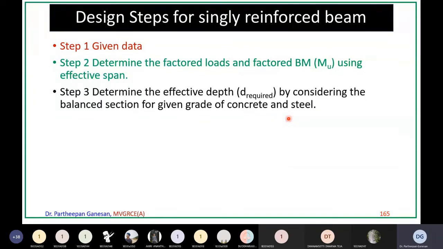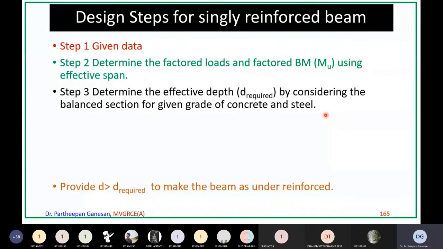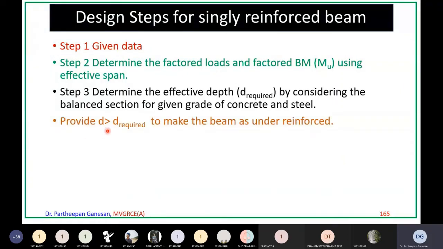Or you can also consider the control of deflection, that is the L by D ratio. From that, we should find out the effective depth. What is the effective depth required? First, the effective depth required, you can use this one. Now the fourth step: provide effective depth more than whatever depth is required for a balanced section. You provide a little more than that to make the beam an under-reinforced section.